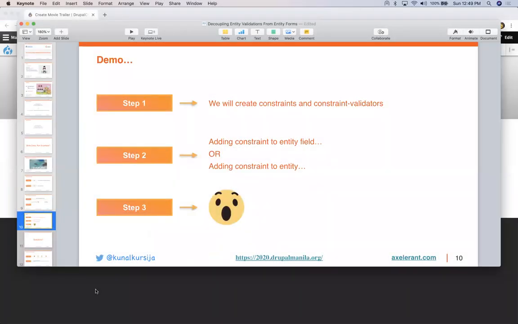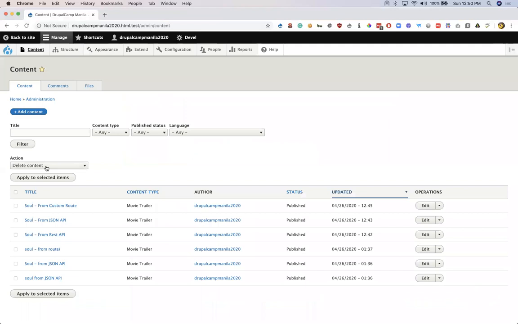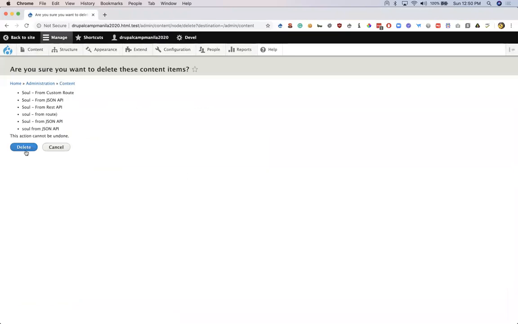I'll go to the site. I'll first of all go to the content page, and I'll first of all clear the existing content on the site to keep things simple.